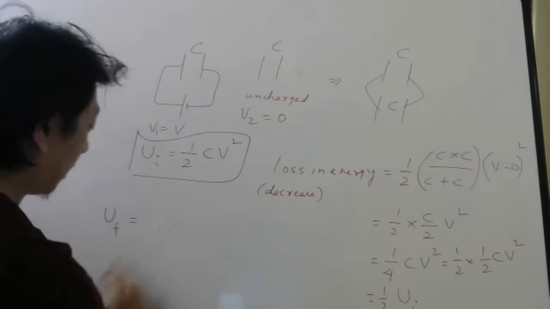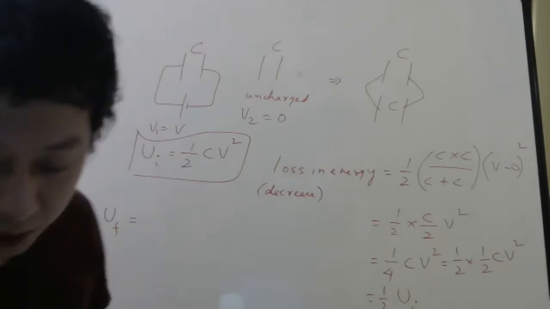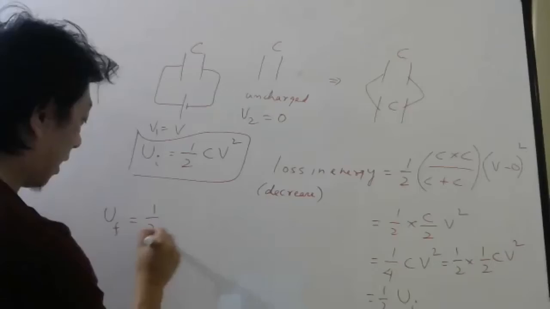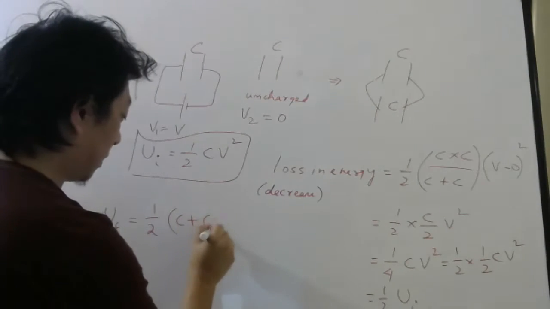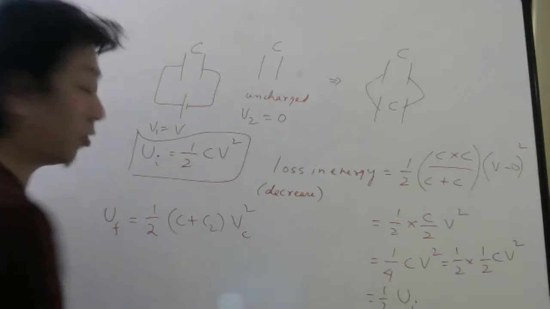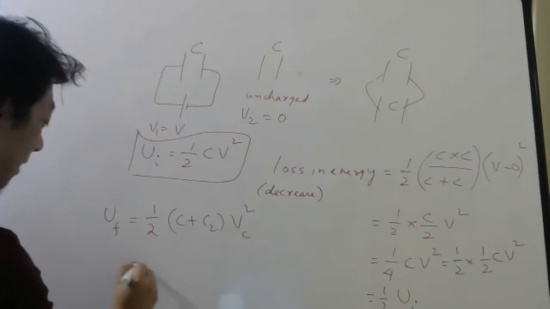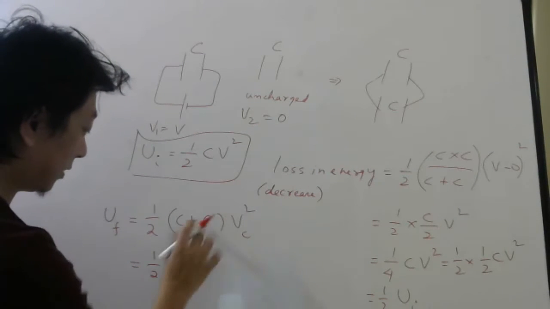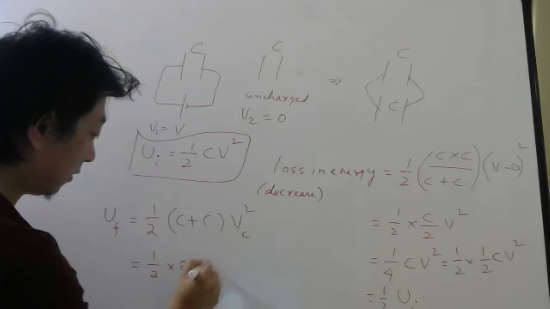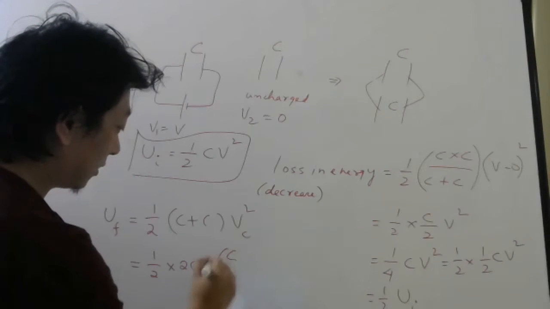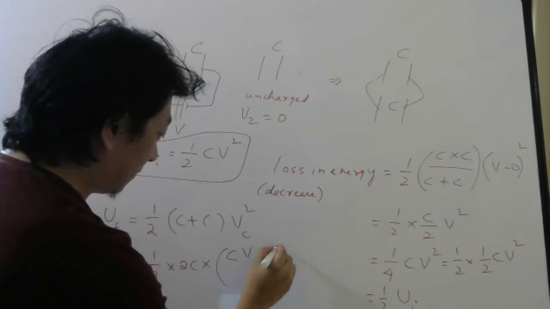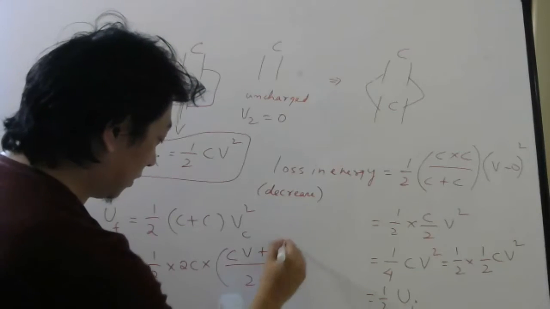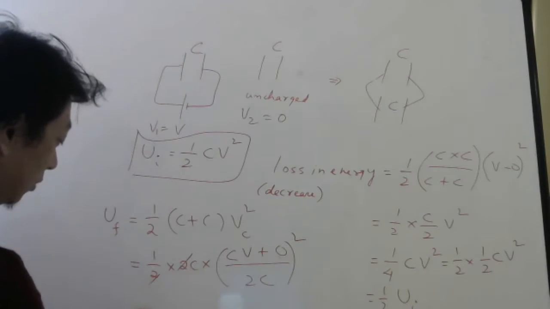So if I ask the final energy stored of this system, how will you calculate? Half, total capacitance will be C1 plus C2, into V common square. Oh, square I missed. So this will be C plus C, which is 2C. V common formula is C1 V1 plus C2 V2, V2 is 0, divided by 2C, whole square. 2 cancels.